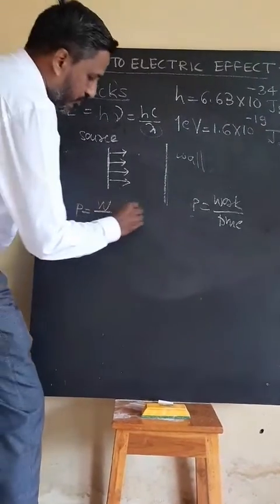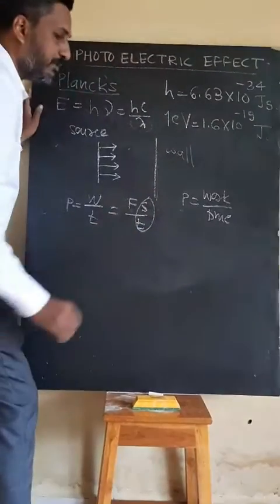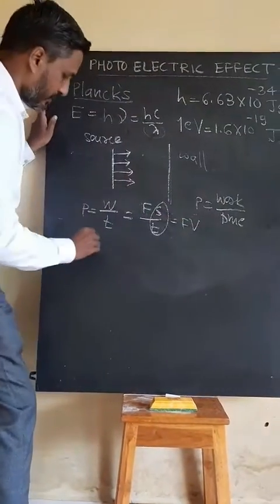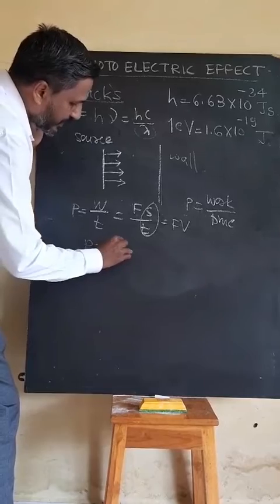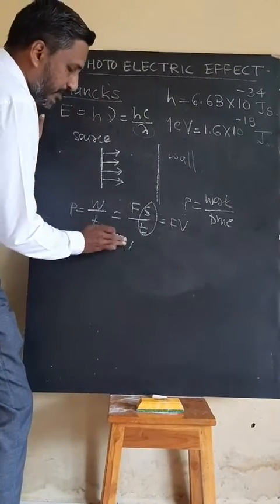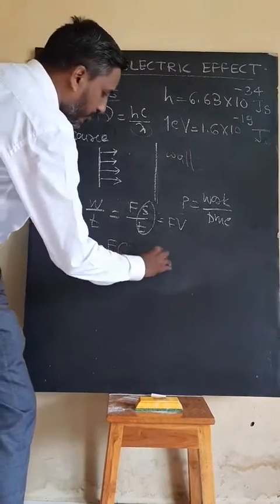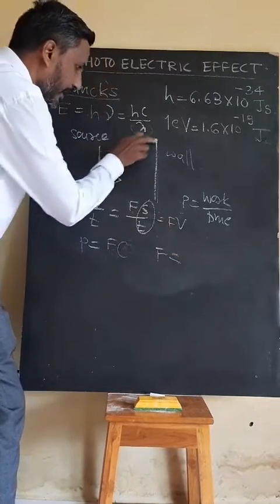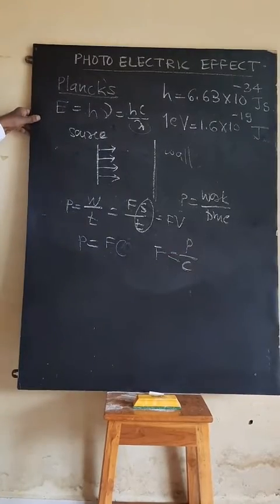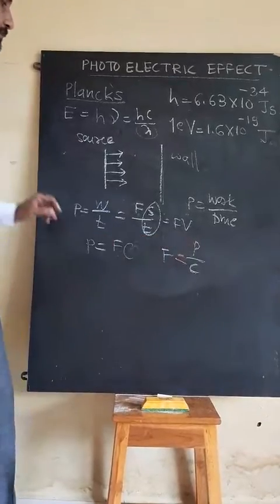Now what is the work done? Work done means force into displacement, upon time. But displacement upon time means velocity. So power is given by force into velocity. But photons are moving with a velocity equal to the velocity of light, so it becomes P = F into c. Therefore the force acting on this wall is given by P upon c, where c, the speed of light, is 3 into 10 raised to 8, and power is in terms of watt.